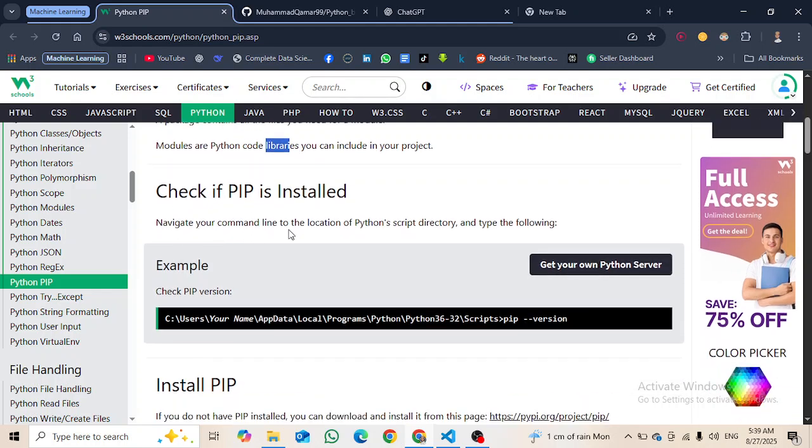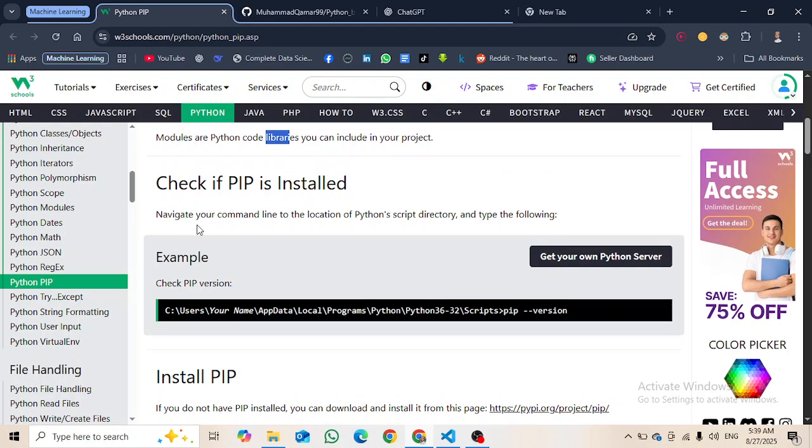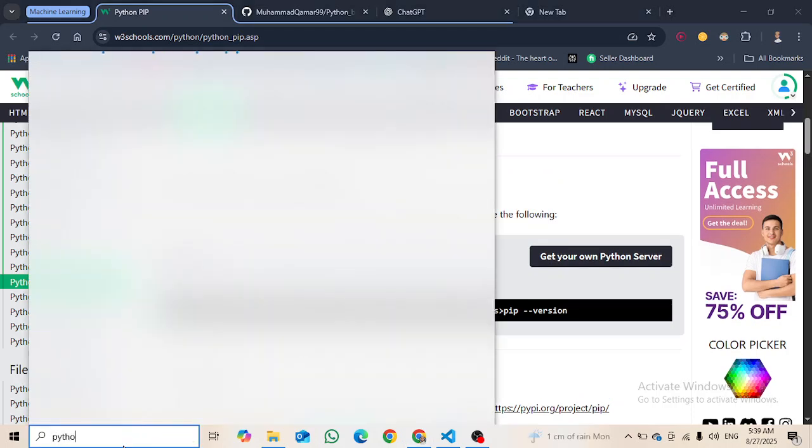Navigate your command line to the location of the Python scripts directory, and type the following. So how we can do that is to go to the directory: Users, your name, AppData, Local, Programs, Python, and then Scripts, pip version. Okay, so I don't know how to navigate to the location. Okay, we can do it like this, right?